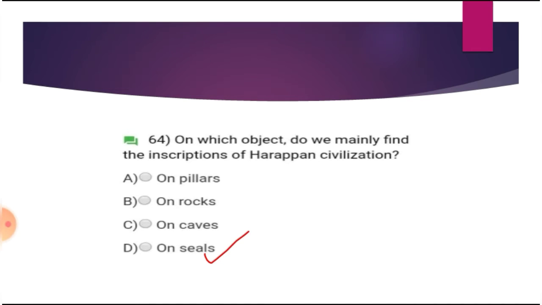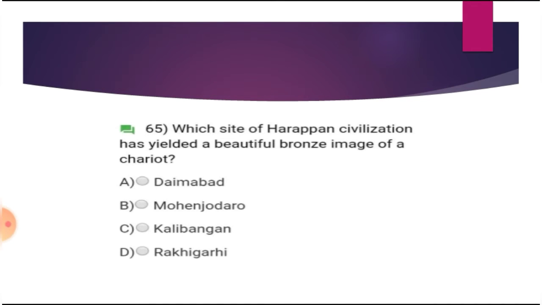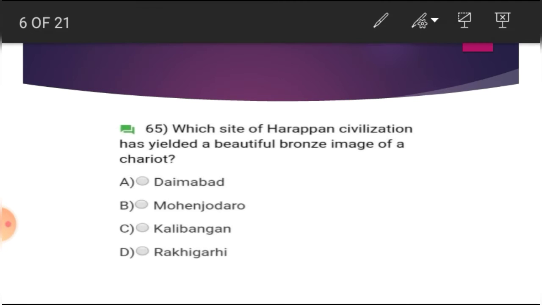On seals. Which site of Harappan civilization has yielded a beautiful bronze image of a chariot? A. Daimabad, B. Mohenjo-daro, C. Kalibangan, D. Rakhigari. And the answer is Daimabad.